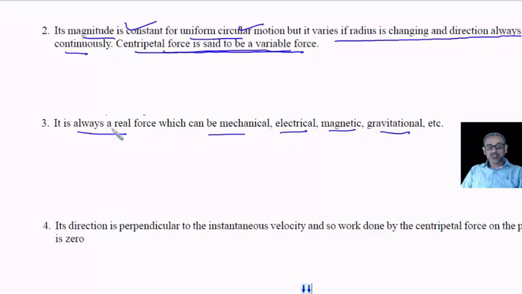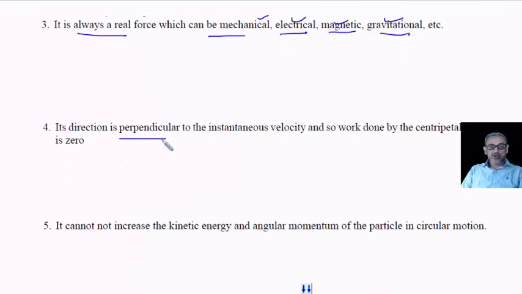It is always a real force, which can be a mechanical force, it can be an electrical force also, it can be a magnetic force also, it can be a gravitational force also. Its direction is perpendicular to the instantaneous velocity, and so work done by centripetal force is 0. Yes, very, very important result.